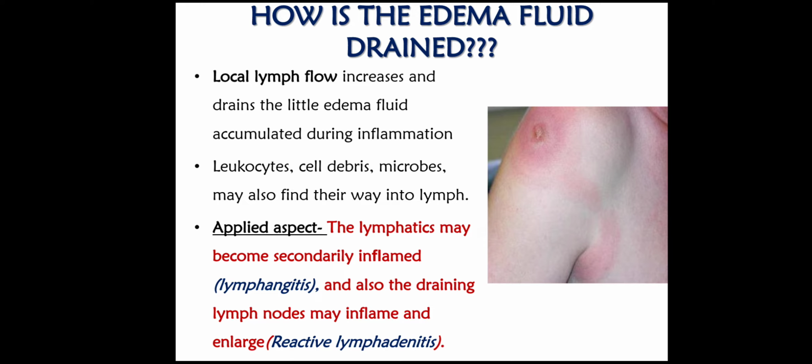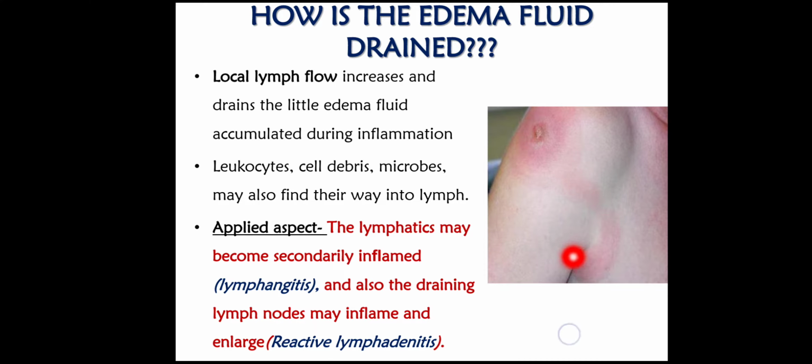Now another important clinical aspect is the edema fluid. Whenever it gets accumulated in the form of exudate, it generally gets drained by the lymphatic channels which are draining that area. So sometimes those lymphatics can also get secondarily inflamed. In that case it is known as lymphangitis. So see, this is an area of inflammation, and these are lymphatics which are draining this area into the axillary lymph node. You can see that this area is inflamed, and the lymphatics are also showing inflammation. So this is lymphangitis.